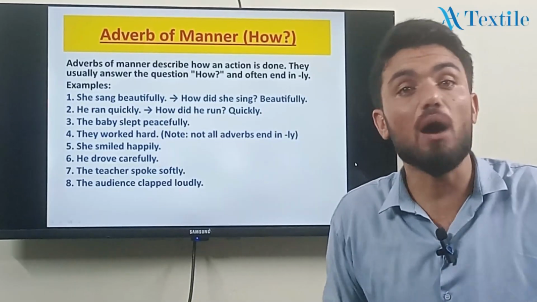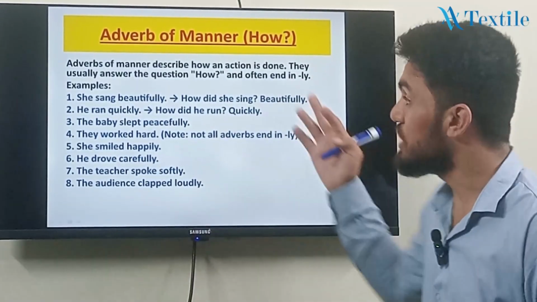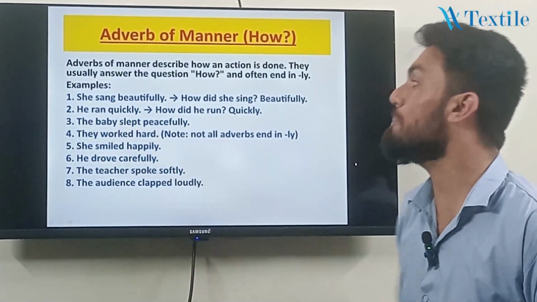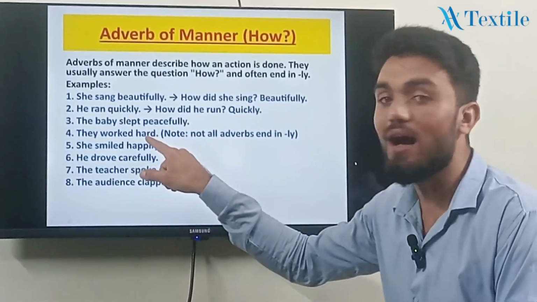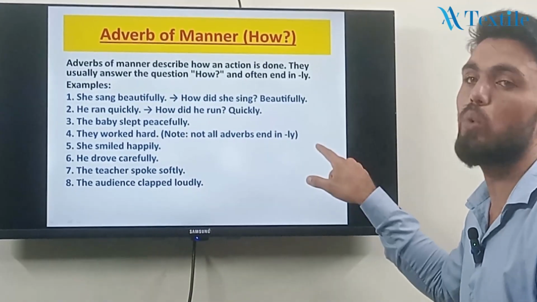How did he run the race? He ran quickly. And the baby slept peacefully. They work hard. Note it, not all adverbs end in ly.